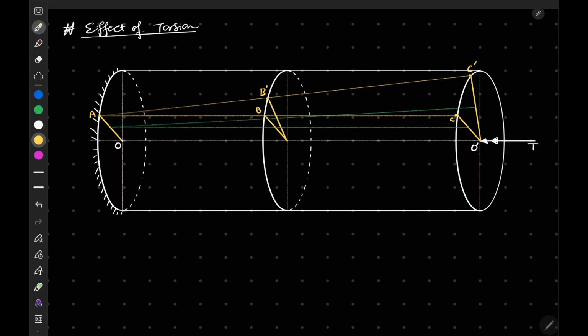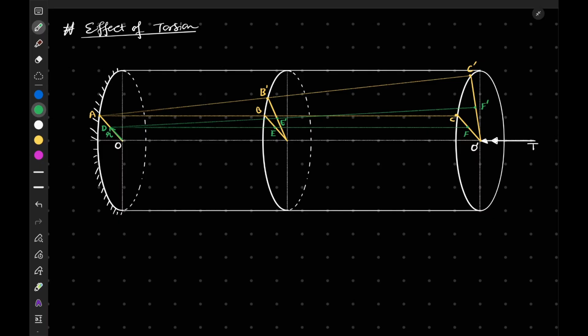Let's also name, at a certain radius, some random radius r, this point D, this is DE, and this point is F. This will become E dash, and this will become F dash, after rotation and before rotation.